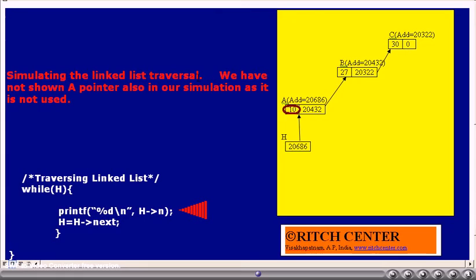Now the printf statement, that is printf of h->n, will be executed. Currently, h is pointing to the structure variable a. h->n refers to the data member n of the structure variable a, as h is pointing to a. Thus, this printf statement will give us the value 10 on the screen.